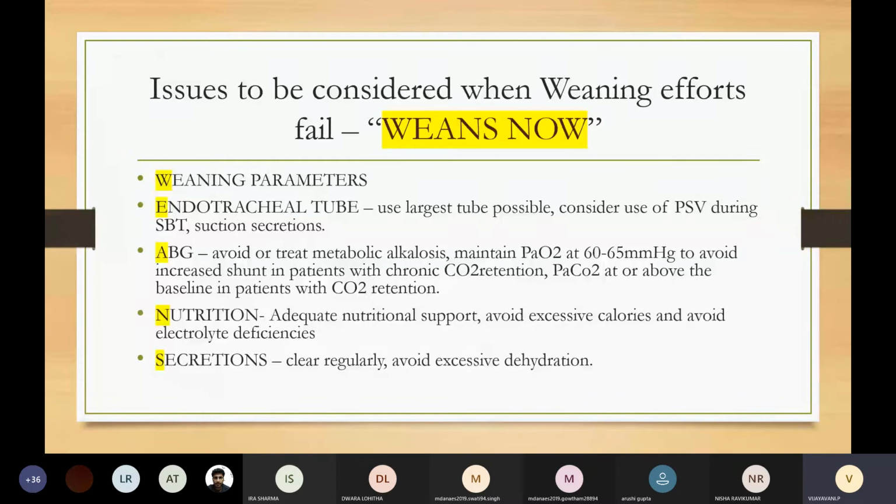This is the mnemonic which is given in Washington Manual of Critical Care, WEANS NOW. We have to consider weaning parameters firstly. Secondly, the endotracheal tube related problems. We have to use largest tube possible. Consider PSV mode during SBT, suction the secretion. In ABG, we have to avoid or treat metabolic alkalosis, maintain PaO2 and PaCO2. The adequate nutritional supplementation, avoid excessive calories and avoid electrolyte deficiency, clear regularly the secretions and avoid excessive dehydration.